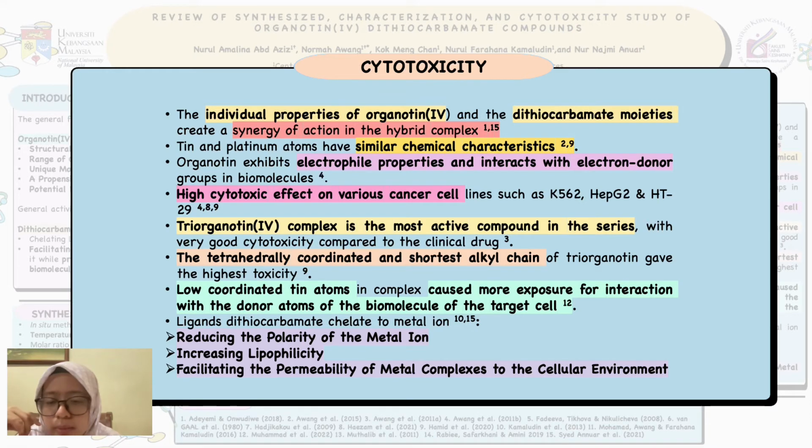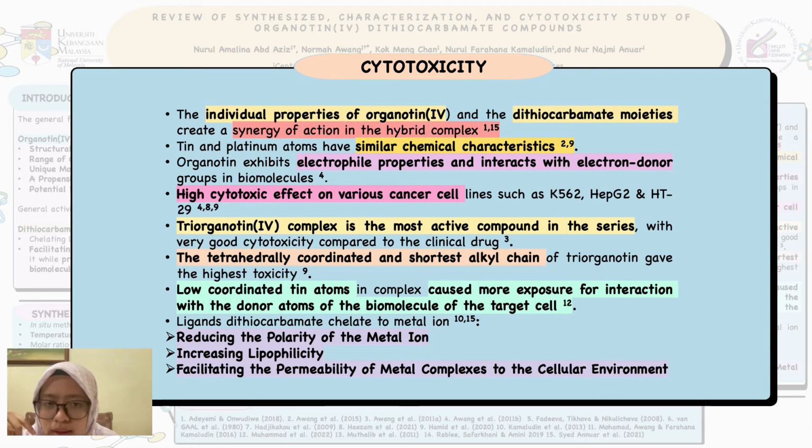The individual properties of organotin and dithiocarbamate moieties create a synergy of action in the hybrid complex, thus increasing their biological potential activities in the biomolecule. Tin and platinum atoms are said to have similar chemical characteristics, in which organotin exhibits electrophile properties that can interact with electron donor groups in the biomolecules. Therefore, they are said to have a high cytotoxic effect on various cancer cell lines.